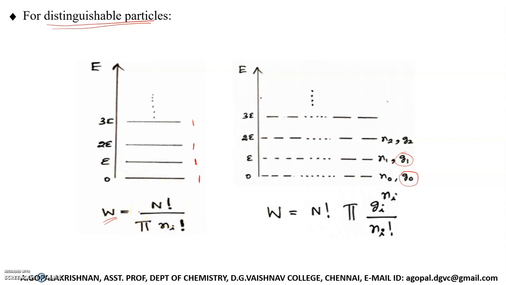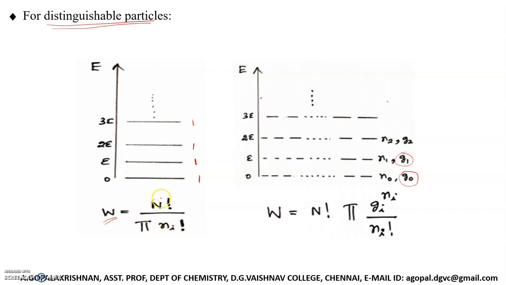In this lecture, I am not going to discuss how to get this formula. Instead, I am going to use this formula to calculate thermodynamic probability. Just remember these formulas. You need not worry about how to get the formula; there is a method available, but I'm not going to discuss it here. So thermodynamic probability is equal to N factorial divided by the product of ni factorial.